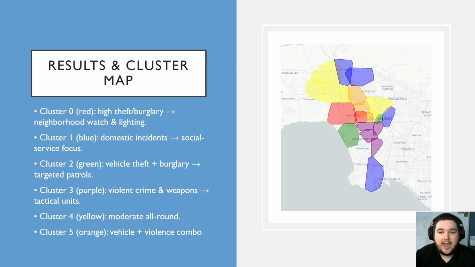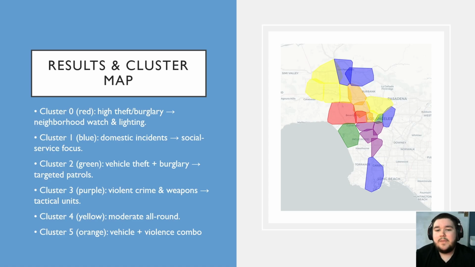Even like AA meetings, you know, we don't want drugs in the house because we want to keep a friendly neighborhood. Cluster 2, the green, blends car theft and burglary into the same kind of group. This suggests joint traffic and burglary units patrolling those areas. Cluster 3, the purple, is our violent crime hotspot. Here, tactical units should be stationed nearby as there are more signs of assault, murder, and so on. Those are crimes where you don't want to send unarmed officers.